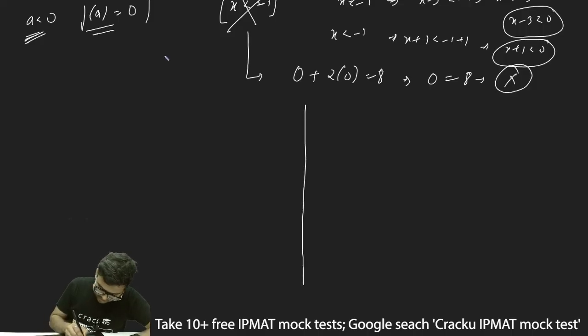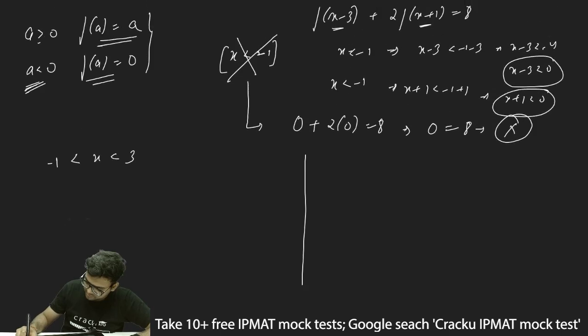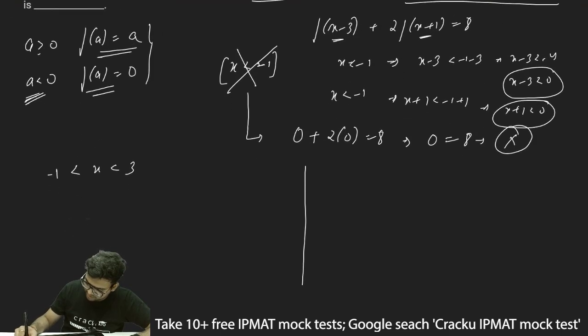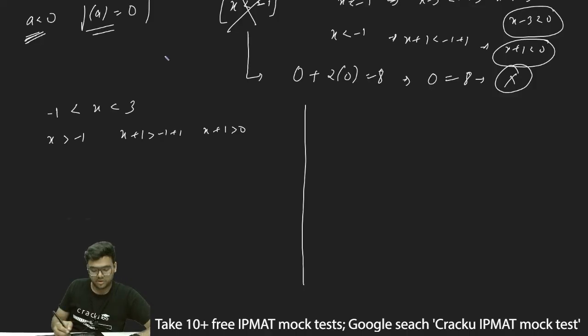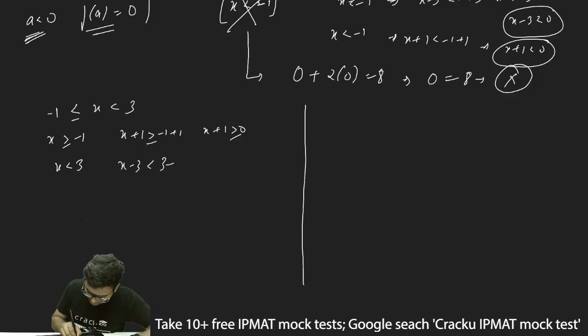I'll just divide this into 2. x is greater than minus 1 but less than 3. So what will happen now is, since x is greater than minus 1, if I add 1 both sides, x plus 1 will be greater than minus 1 plus 1, so x plus 1 is greater than or equal to 0. But for 3, if x is less than 3, I'll subtract 3 both sides. So x minus 3 should be less than 3 minus 3, so x minus 3 will be less than 0.